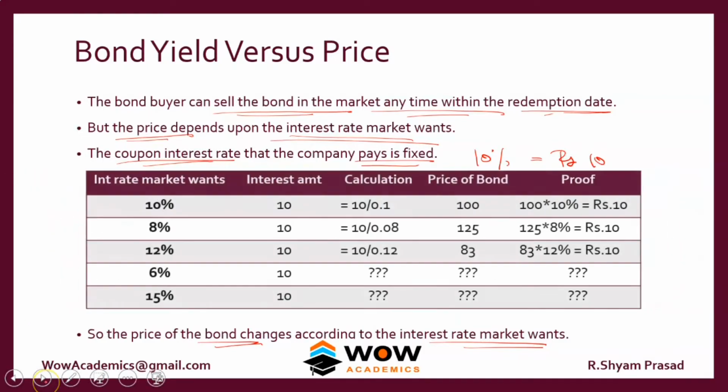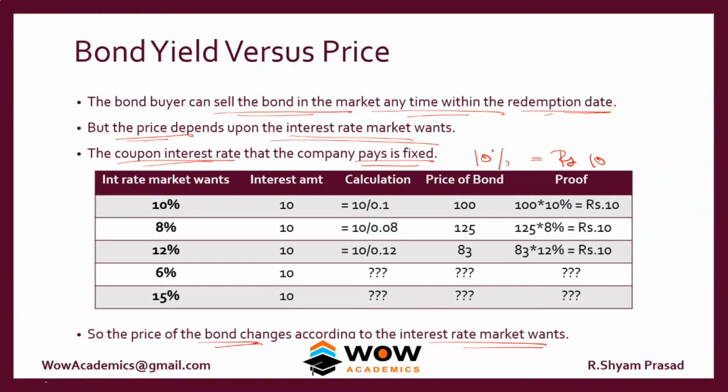For example, we look at this picture. If the company has issued a 10% bond, the interest is 10. So the price of the bond is based upon 10 rupees interest divided by 10%. The price of the bond comes to 100. That's how this calculation comes up.